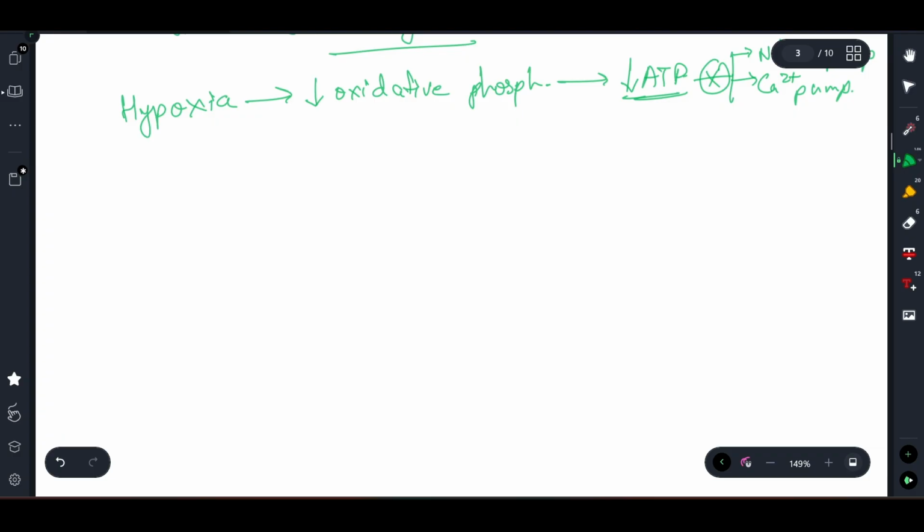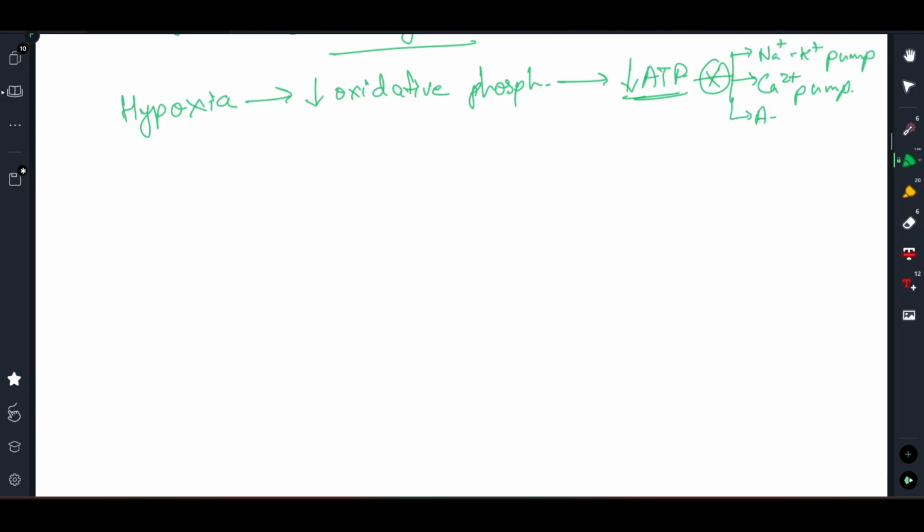And the third thing is your aerobic glycolysis will again go down, right? There are multiple steps in the entire aerobic glycolysis where you see that ATP is being required, right? So there you will not be able to give the adequate amount of ATP, due to which your aerobic glycolysis will go down, further resulting in a further lower amount of ATP, right? So this is how hypoxia affects the tissue where the oxygen delivery is low, right?